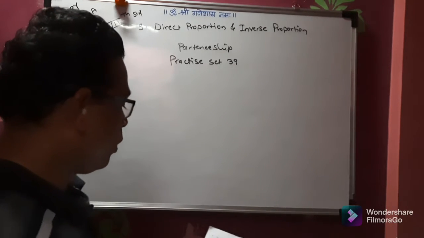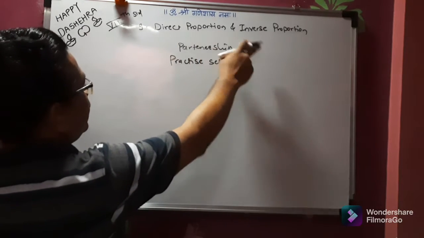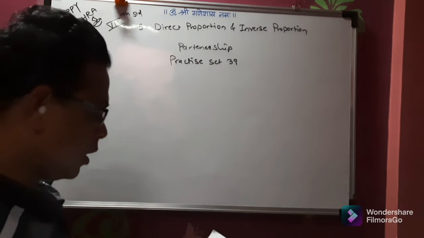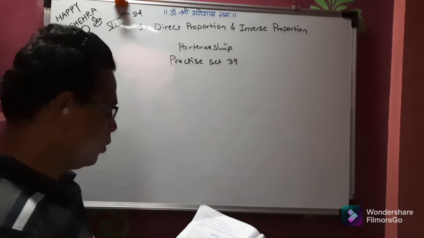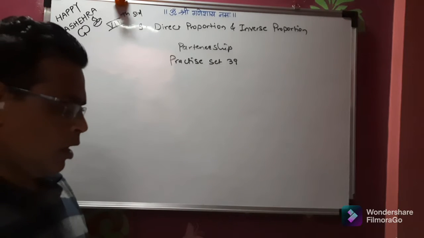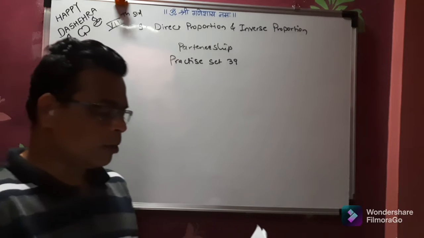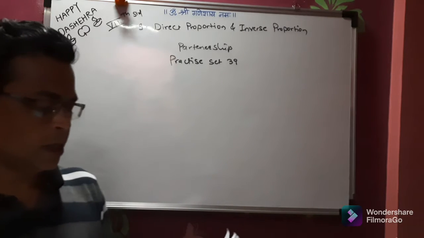Today we are going to continue chapter number 9 of 7th standard, that is direct proportion and inverse proportion. In this chapter we are going to study the new content, that is partnership. What do you mean by partnership? Partnership is nothing but a business.